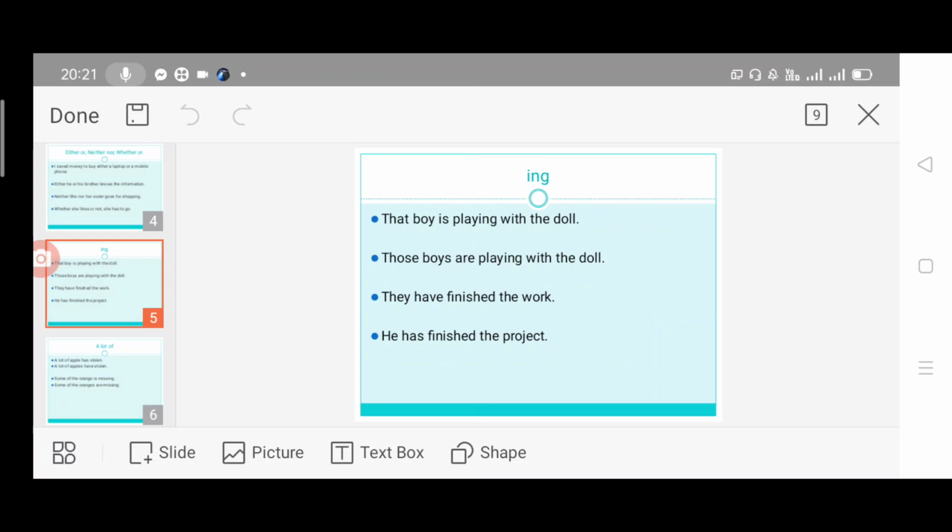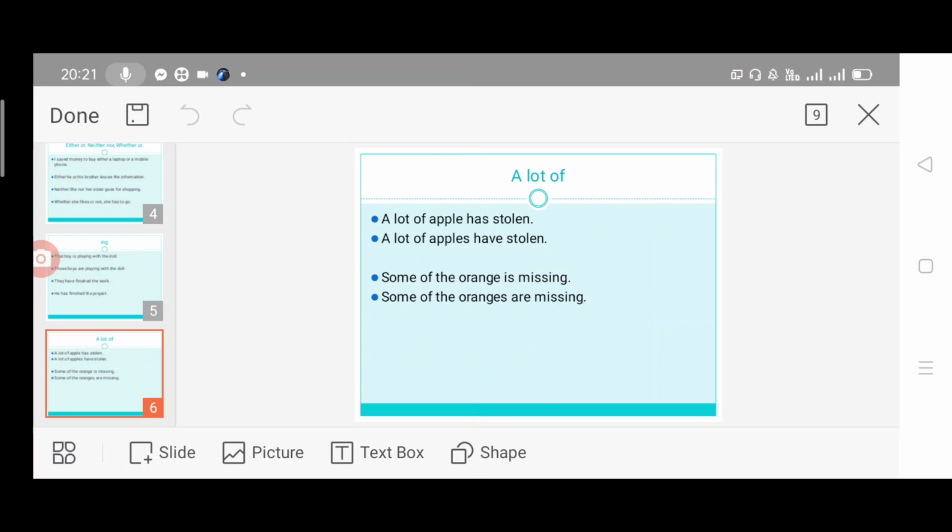Next, move on to the rule a lot of. Whenever we get this phrase a lot of, we have to take the word. See here, a lot of apple has stolen. A lot of is a combination of words. After that, apple is there. So there is no apples, only apple. So we have to use has.